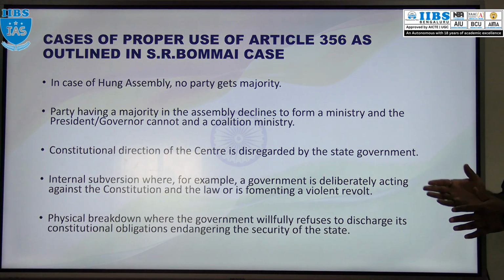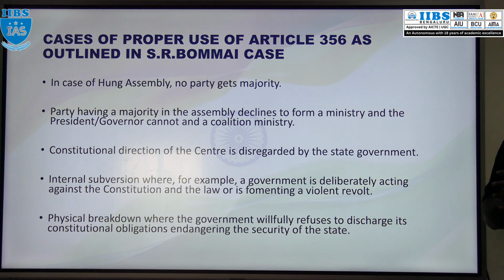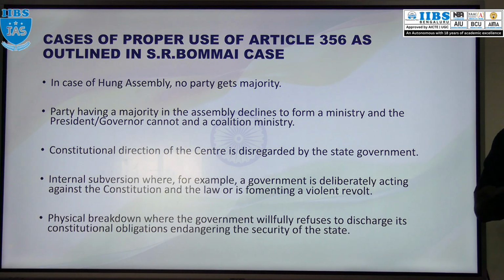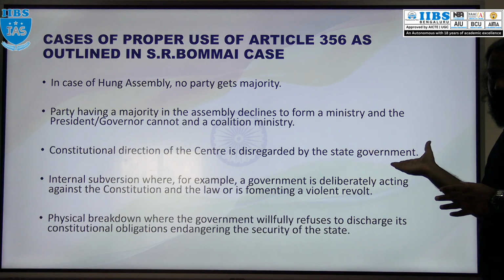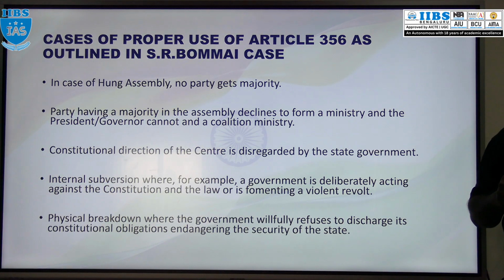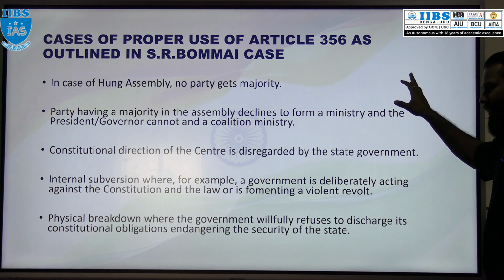Subversion is there. Example, the government is intentionally, deliberately acting against the constitution or the law. If the government is intentionally acting against the constitution or law, or violating, or revolting, then this Article 356 can be imposed.